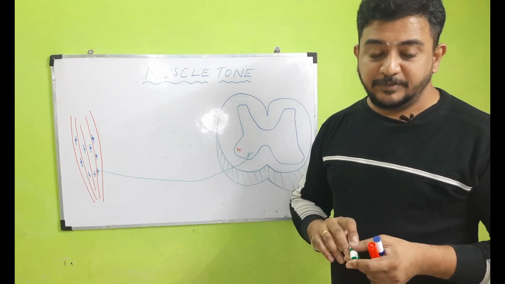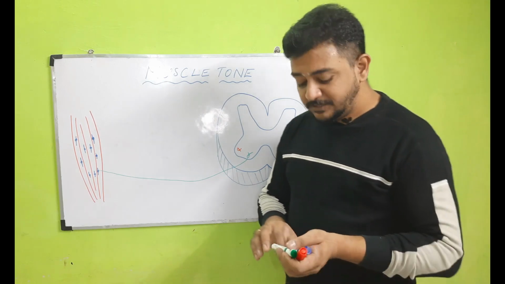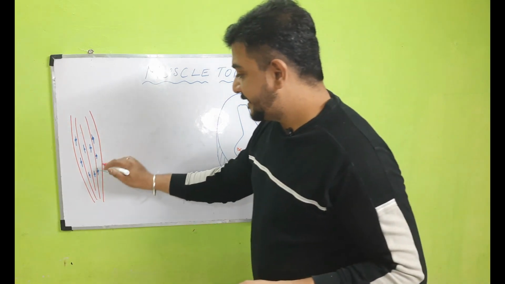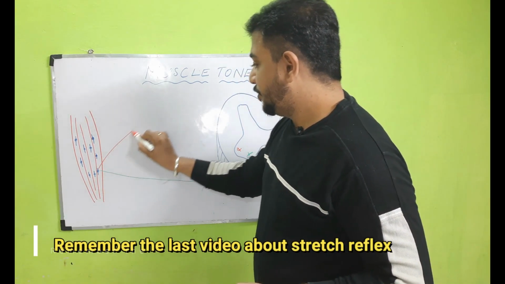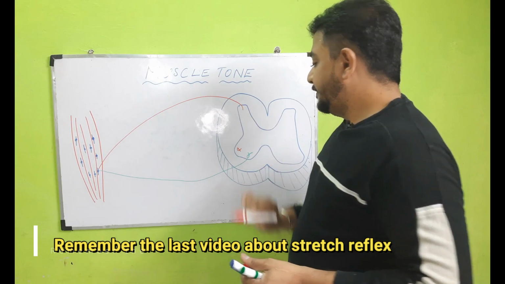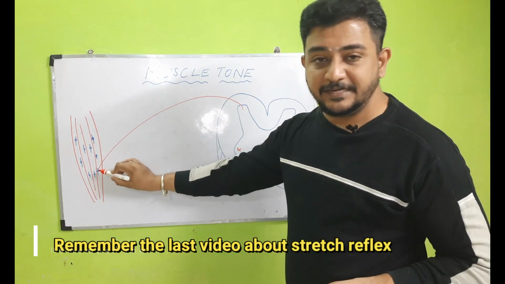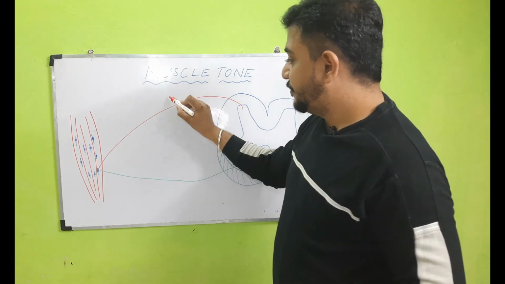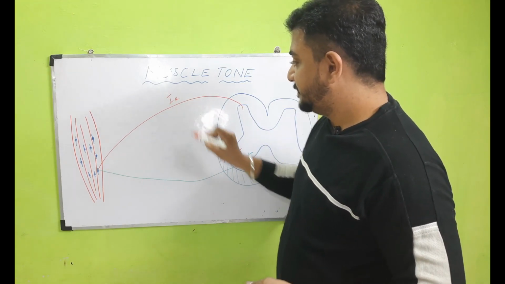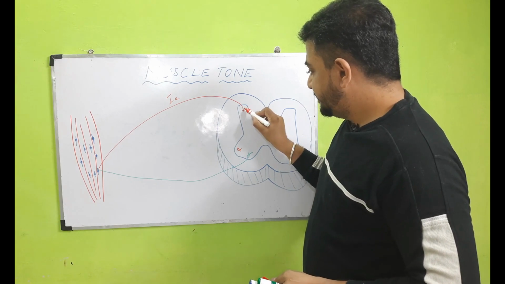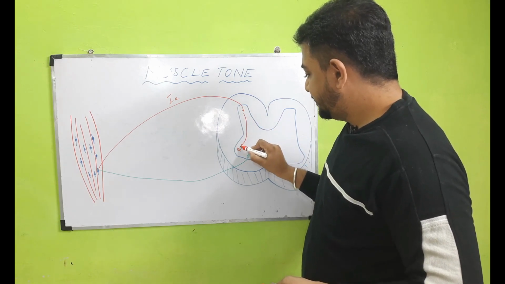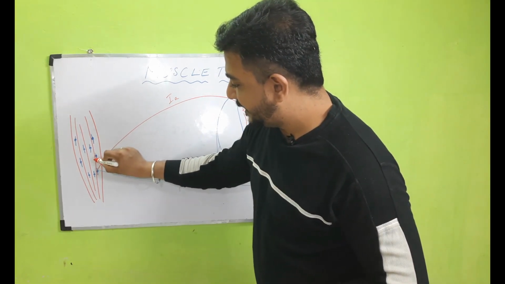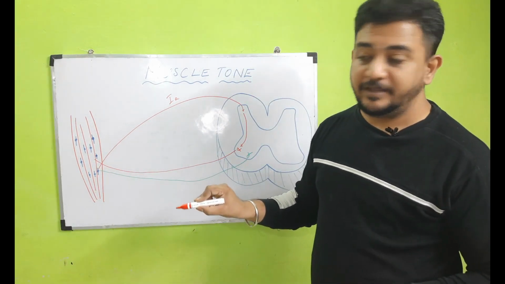Anytime the muscle should be in a prepared state to contract, for that the gamma motor neuron always sends information to the muscle spindles. Once the muscle spindle is activated, it sends information to the posterior horn cells. Once the muscle spindle is stimulated because of the stretch reflex, it sends information to the posterior horn cells by means of 1A fibers, and this posterior horn cell sends information to the anterior horn cell, that is the alpha motor neuron, and this alpha motor neuron sends information back to the extrafusal muscle fibers.